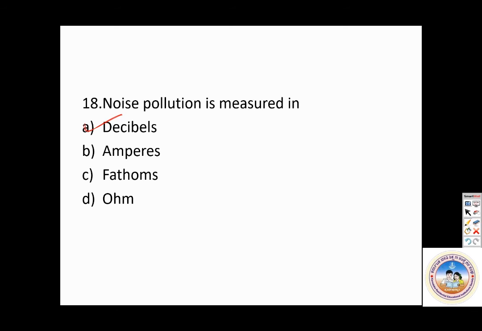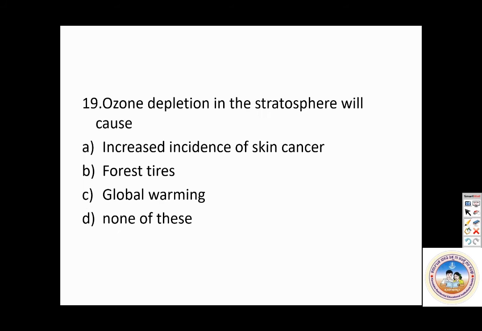Then the 19th one. Ozone depletion in stratosphere will cause.